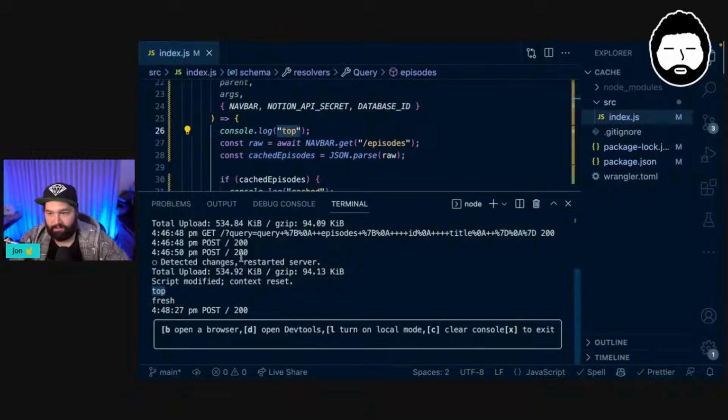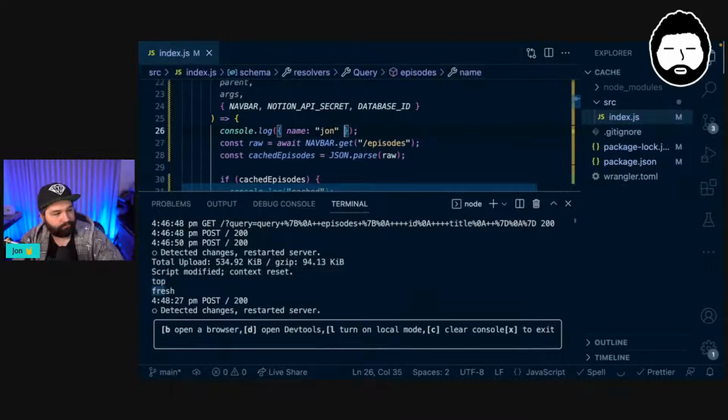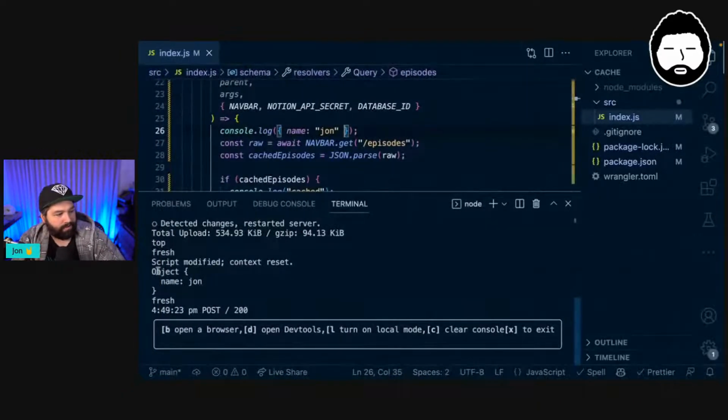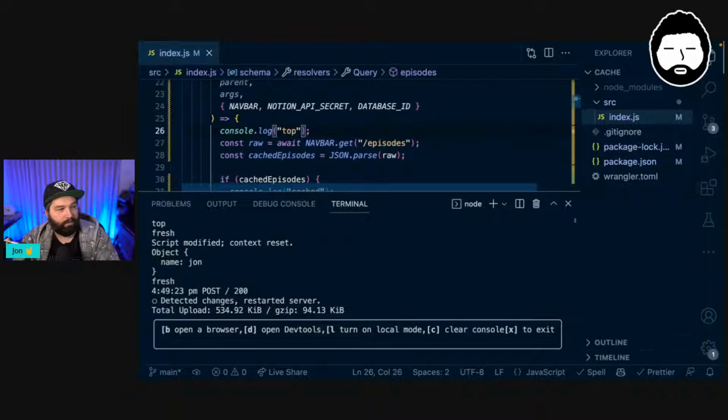It's a little bit more limited on the server side, but if instead of giving this just a string, I gave it an object with name set to John, and then I trigger this to run that piece of code, you'll see that it printed out an object with name John. So it's really powerful in that it can look into that object or thing that we're trying to pass to it, and print it out in as convenient a way as it can.